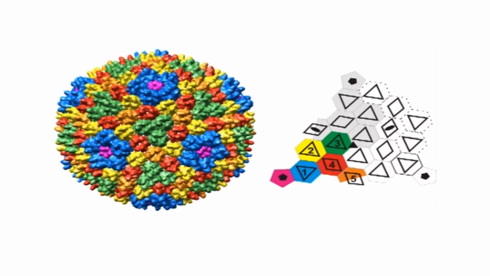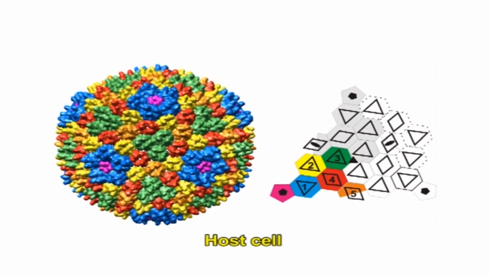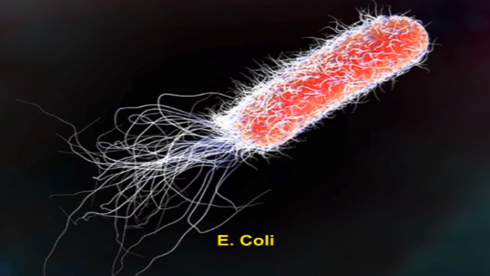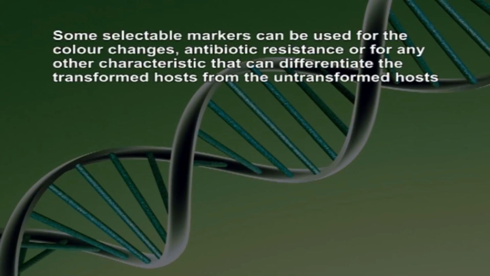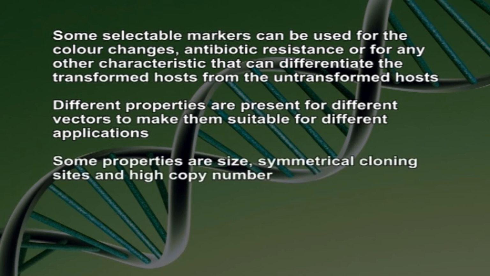By the transformation process, the vector is inserted into a host cell. An example of a possible host cell is Escherichia coli again. The host cells must be especially developed to take up the foreign DNA. Some selectable markers can be used for color changes, antibiotic resistance or any other characteristic that can differentiate the transformed host from the untransformed host. Different properties are present in different vectors to make them suitable for different applications. Some properties are size, symmetrical cloning sites and high copy number.